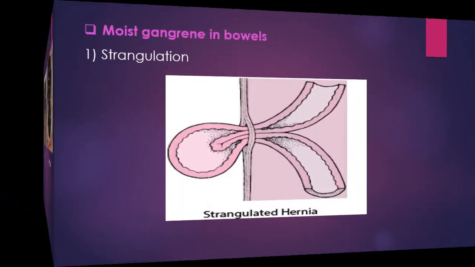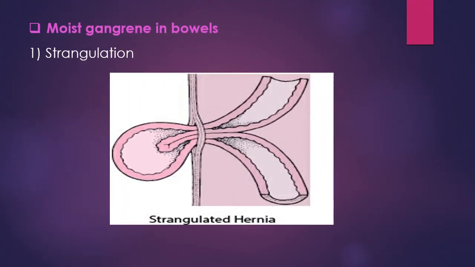Then in moist gangrene, gangrene of the bowels is produced due to three different causes. Means the bowel or intestine produces gangrene because of three conditions. The first condition is strangulation. Some part of a loop of intestine is trapped into the inguinal canal, and due to the trapping, pressure is exerted over the vein of the intestinal bowel and the veins are blocked.